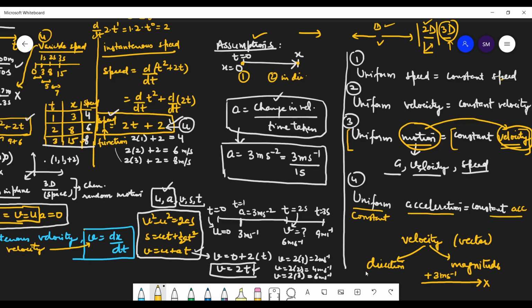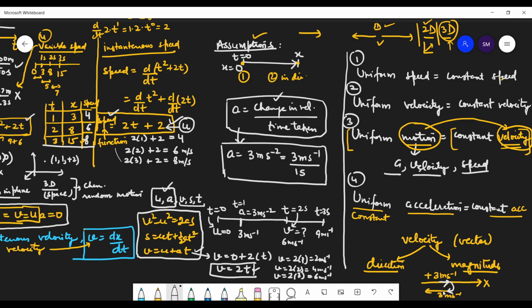If you change either the direction or the magnitude, suppose you are moving with 3 meters per second and you take a U-turn, then this motion is not uniform motion. The magnitude is the same, but the direction has changed.